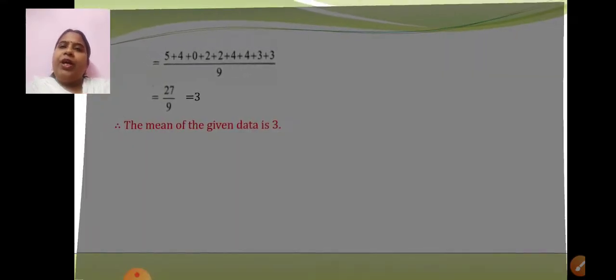Put this answer in the box. The mean of the given data is 3. I hope this is nicely understood to you. Let us continue with the second part of the question, where we have to find the median also.